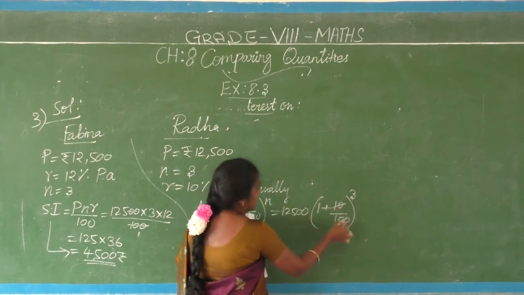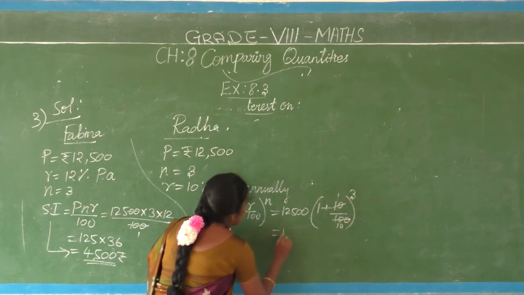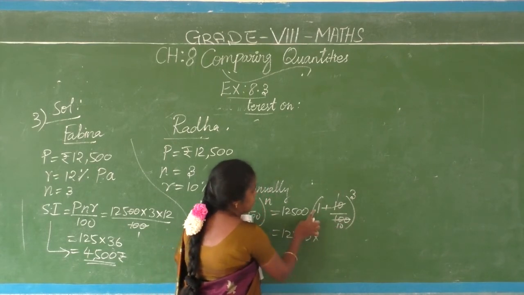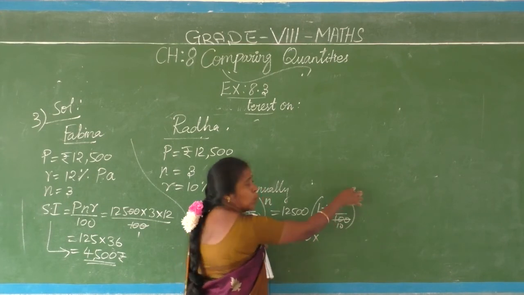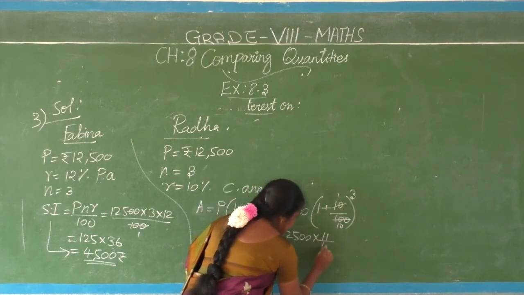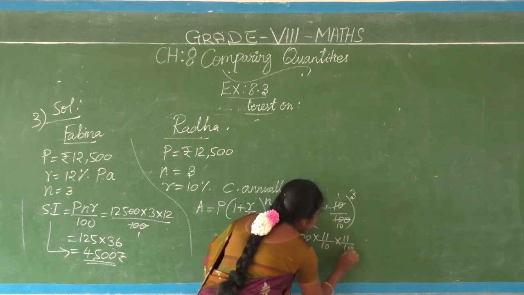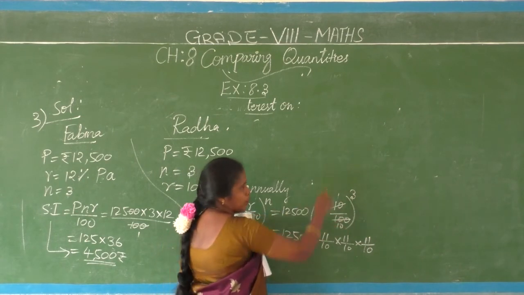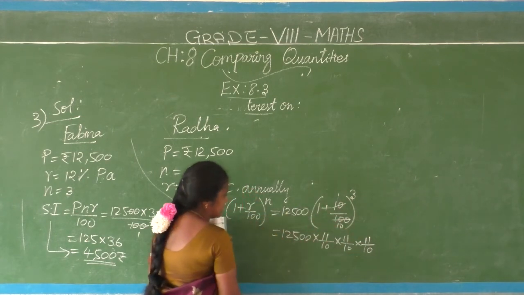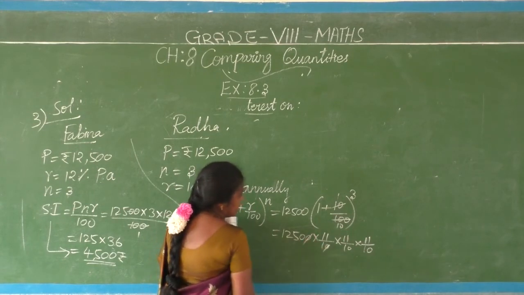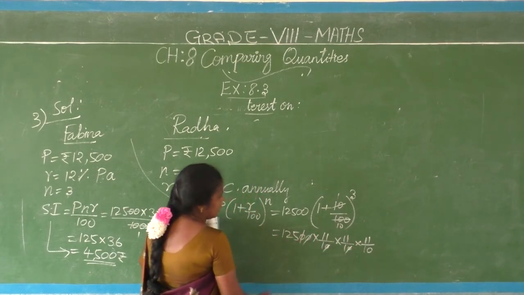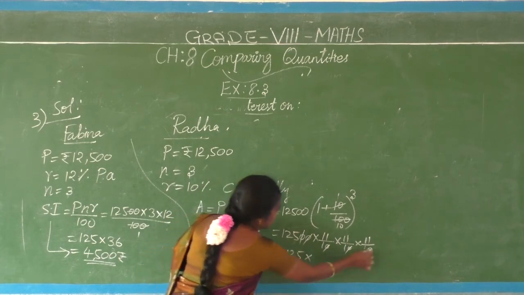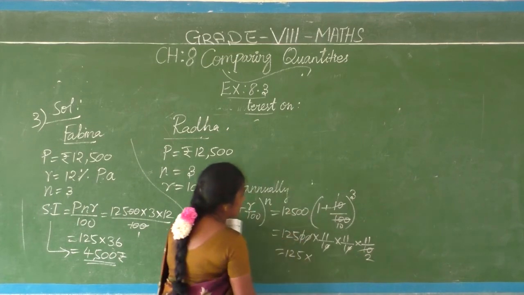Simplify the numbers. Here 12,500 into a mixed fraction, no? Simplify. 10 into 10, 1 10, 10 plus 1, 11 by 10 the whole cube. So 11 by 10, 11 by 10, 11 by 10. Clear, children? 1 plus 1 by 10 the whole cube, so 11 by 10 is repeated 3 times in the product. By 10 cubed, 2 zeros cancelled. Again what comes? 125 into 11 cube by 10.